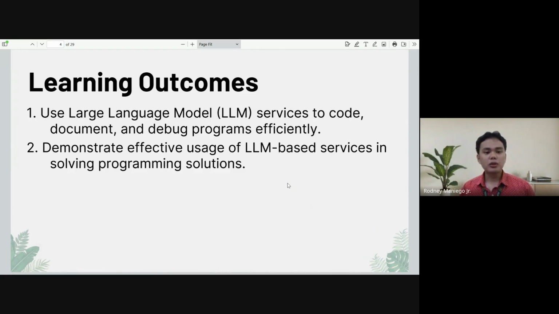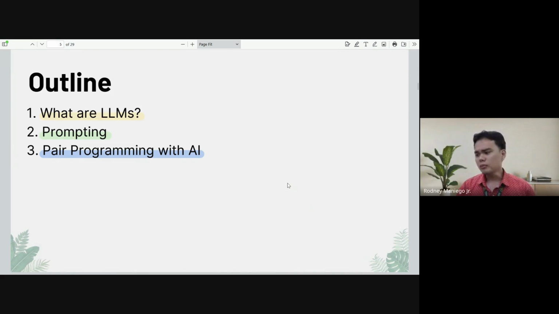So you should be able to demonstrate effective usage of LLM-based services in solving programming solutions. I've been talking about LLMs, no? So later on, we will explore a bit of its technicality and we'll jump on how to really leverage and make use of these technologies for the benefit of us programmers.